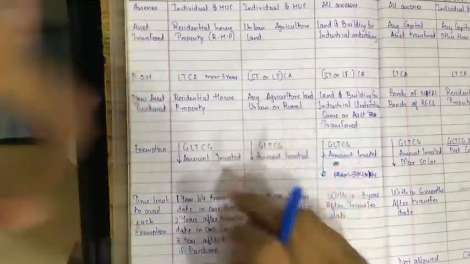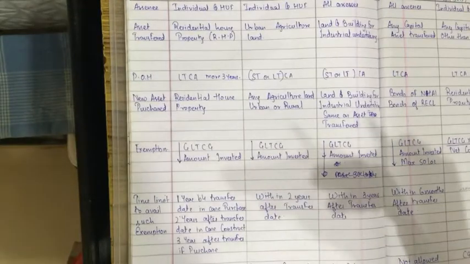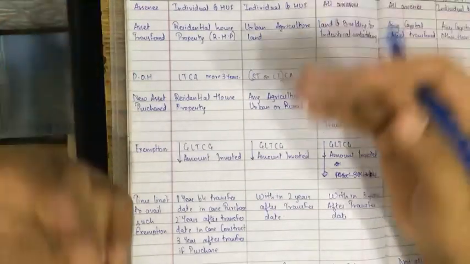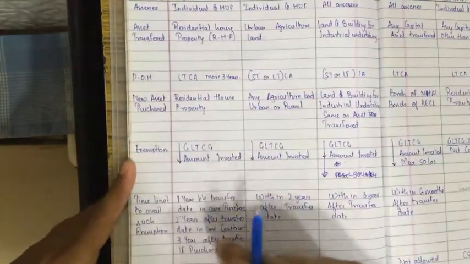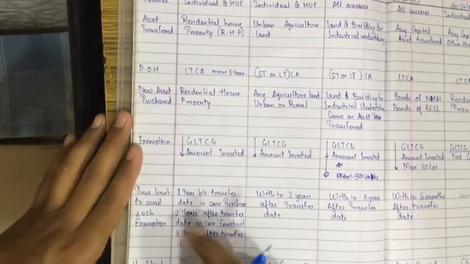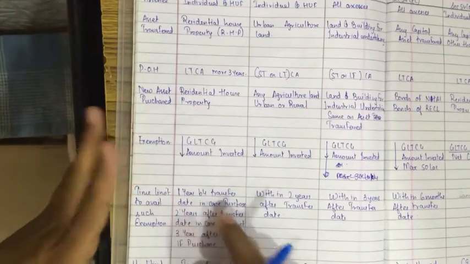But when you can't sell the property in the first year and you purchase after 5 years and say, give me the exemption, you can't do that. The time period to avail such exemption is given over here: 1 year before transfer date in case of purchase.